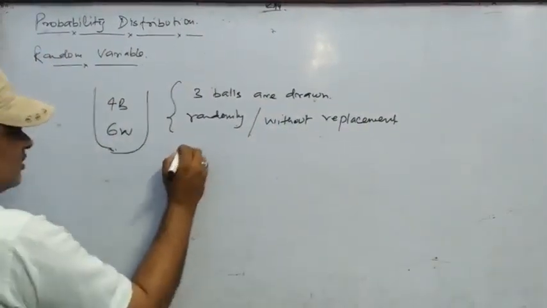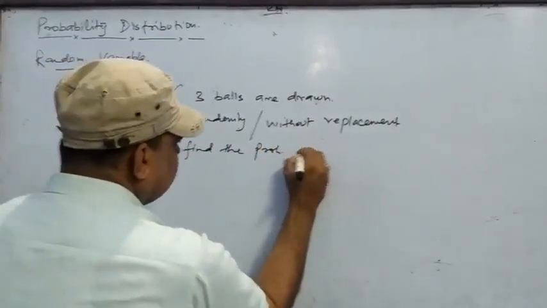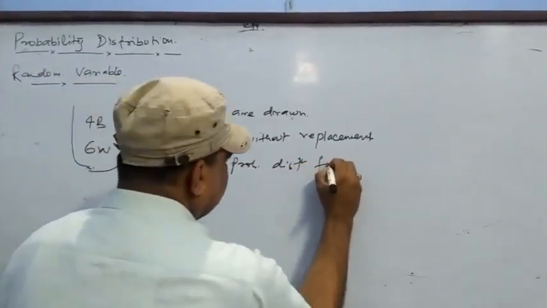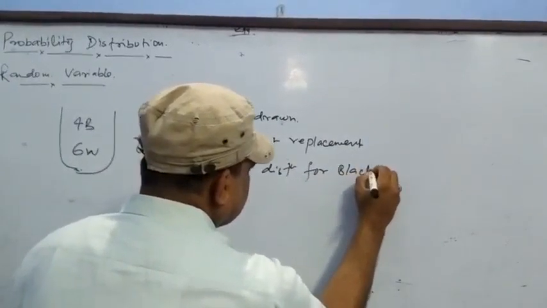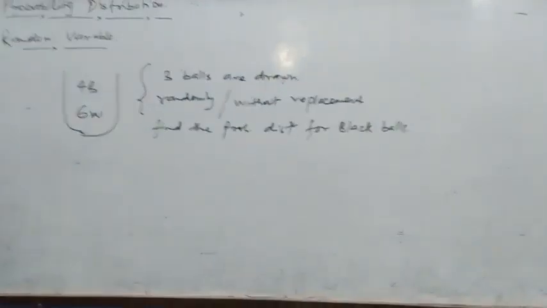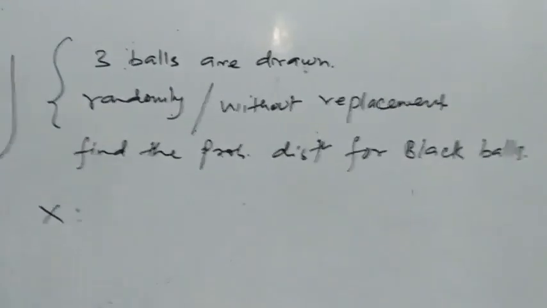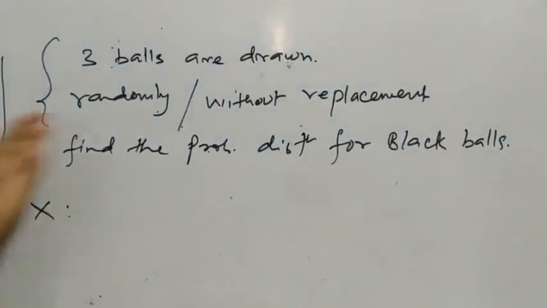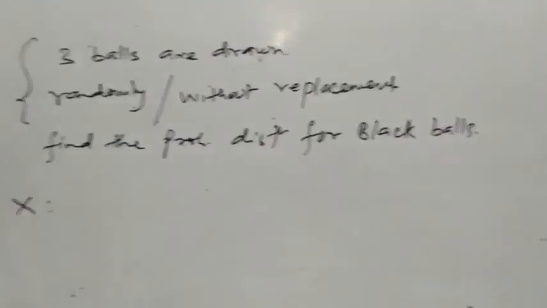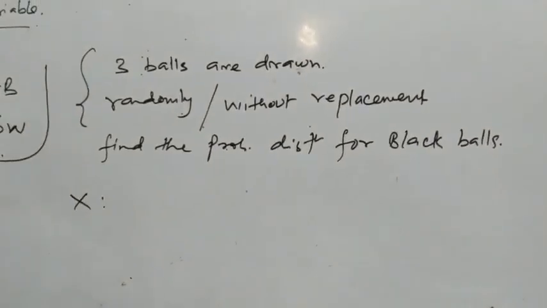Find the probability distribution. The question is, find the probability distribution for the black balls. What is the random variable? If three balls are drawn one by one without replacement, or three balls are drawn randomly, what is the random variable?